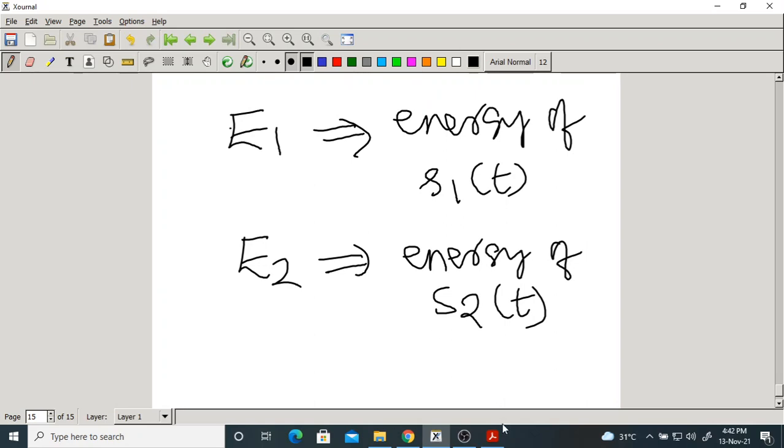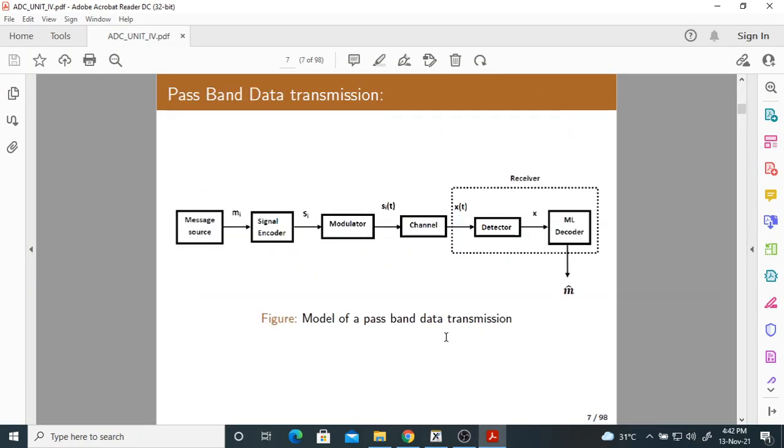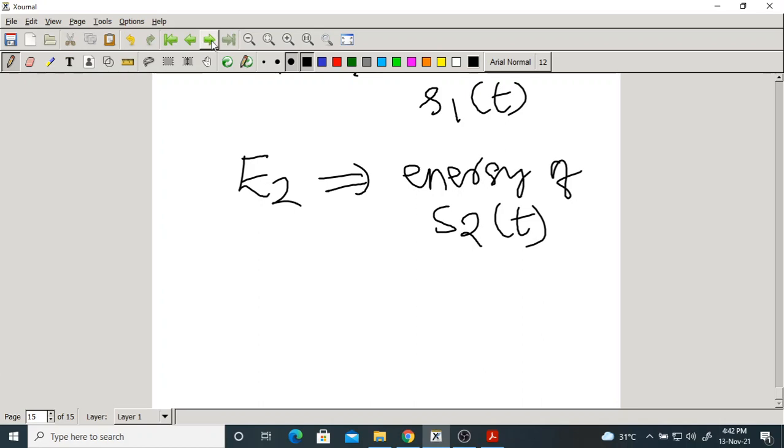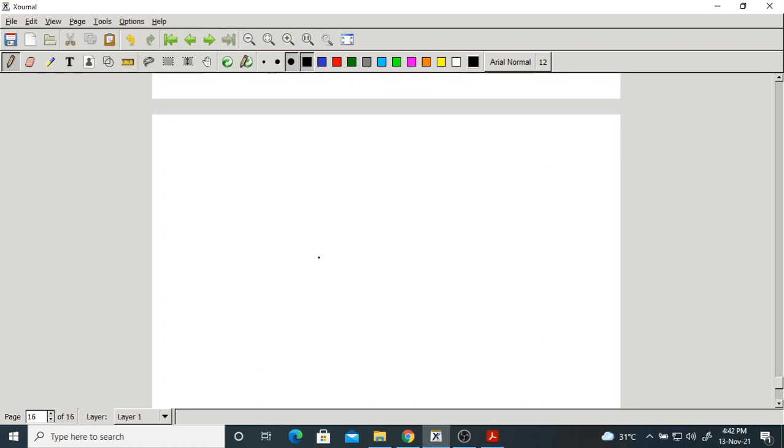Here, Si of t is transmitted over a channel. Let me draw this here. Please remember this. This is a modulator.